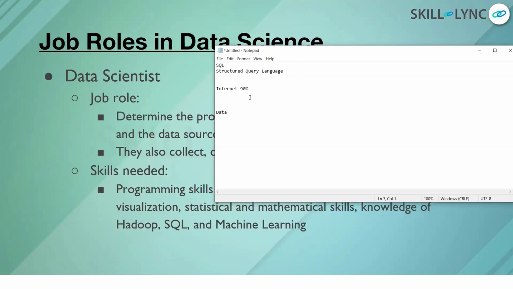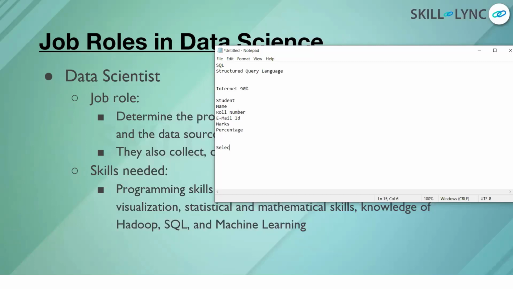Now just consider a case. I have a record of a student saved in SQL. What can be there? It can be name, roll number, email ID, marks, percentage. That kind of information is stored in a table, and that table is student. Now with this structured query language, I'll write a simple query.